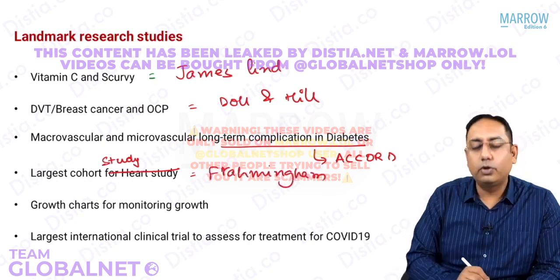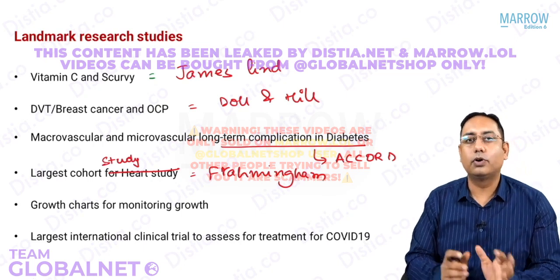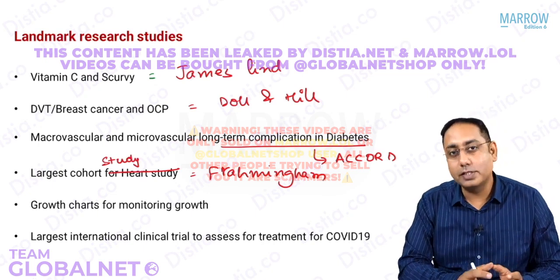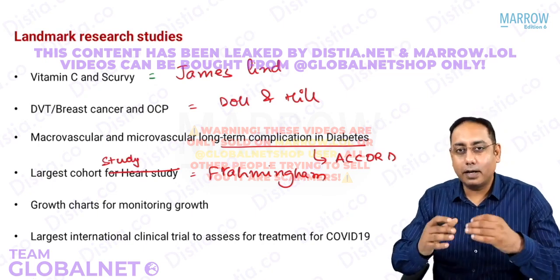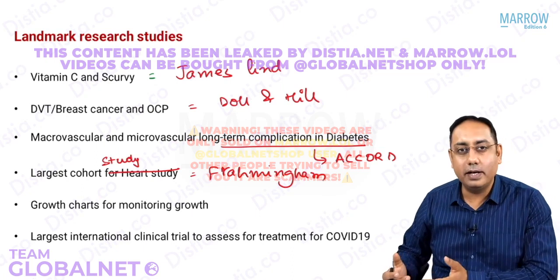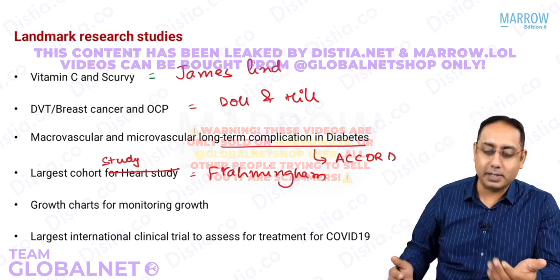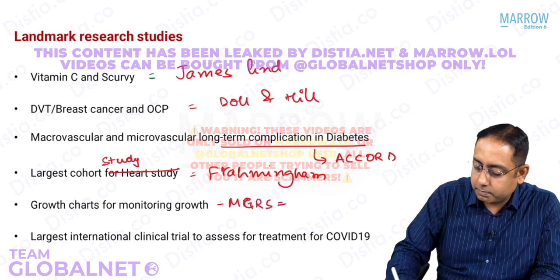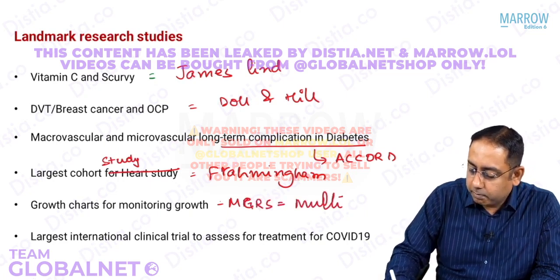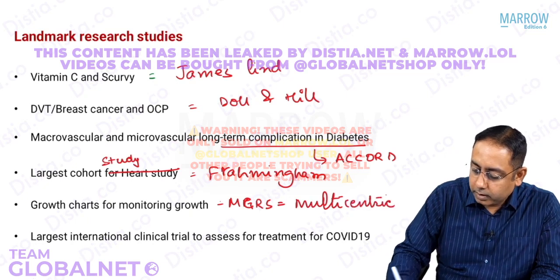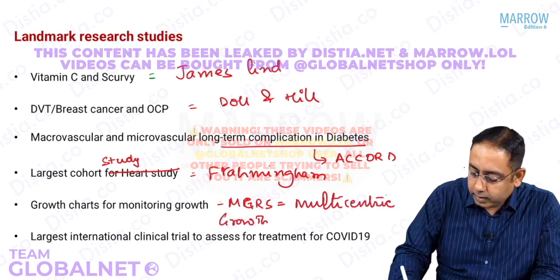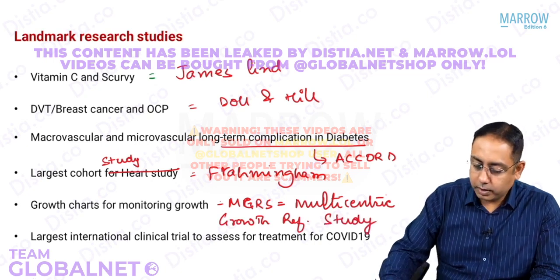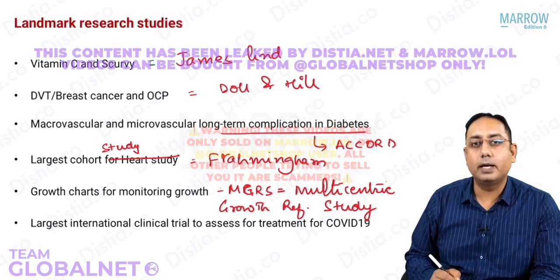Growth charts for monitoring growth. Of course, the WHO growth charts we have are based on the Boston standards, but there are other growth charts also which we use in India. That is based on the MGRS study. MGRS is the Multicentric Growth Reference Study. That is what the MGRS study is.